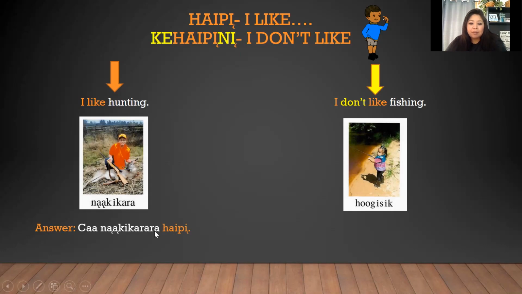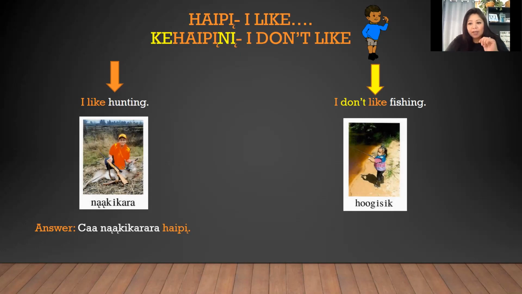Now, if you notice, I'm putting an extra ra at the end of cha na ki kara, ra, hai pi. That ra is kind of making it a subject, okay? So it's the subject of hunting. Everything that has to do with hunting, that's what it is. I love it, I like hunting, okay?